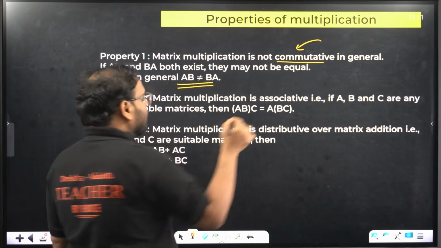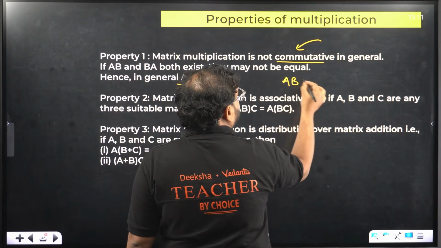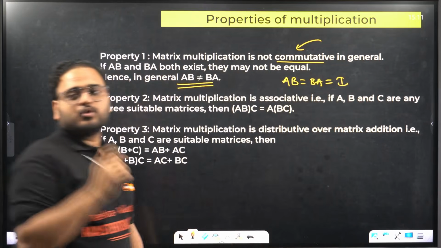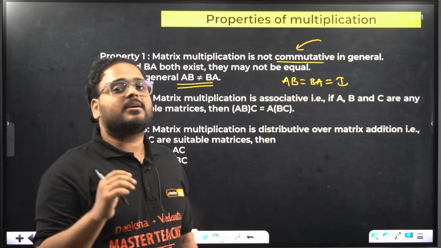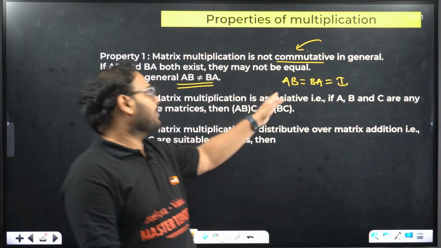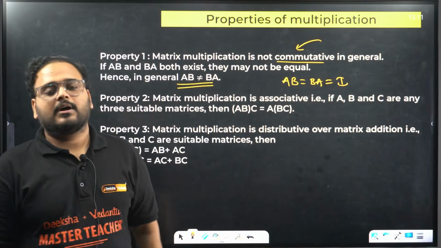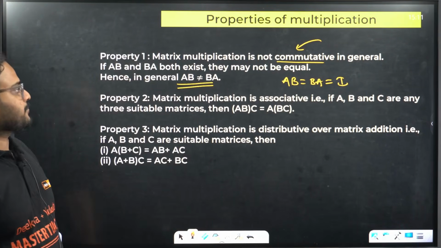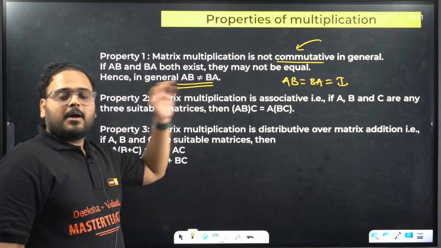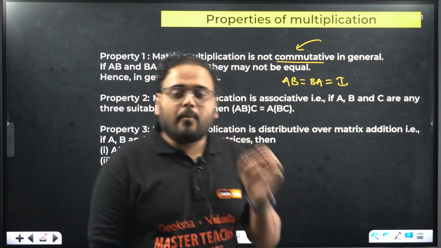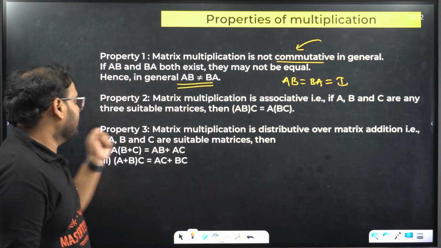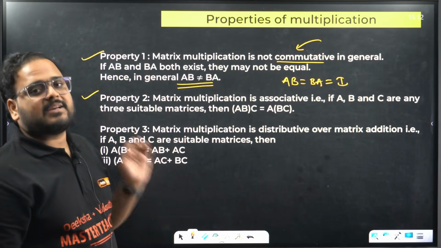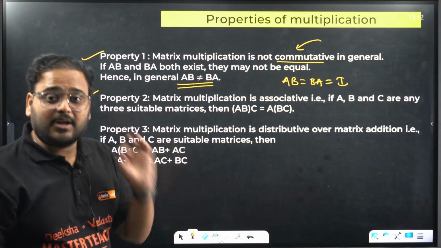They are equal only when the product is equal to the identity matrix. So only when A and B, you learn it in determinants, are inverses of each other, AB and BA are equal, and that is equal to the identity matrix of the same order, of course. Okay. So generally, matrix multiplication is not commutative. Moving on. That's property number 1. Property number 2: matrix multiplication is associative. They have asked this question multiple times in your boards.